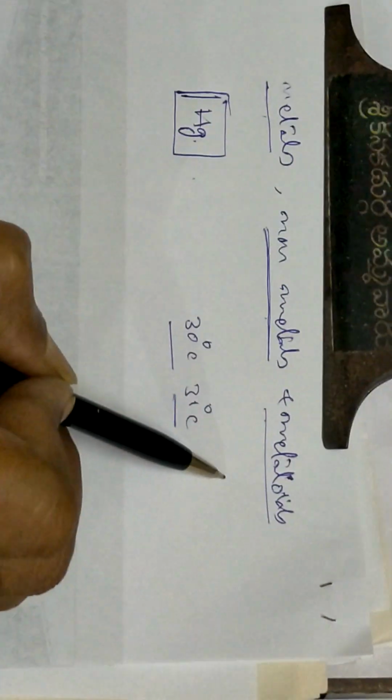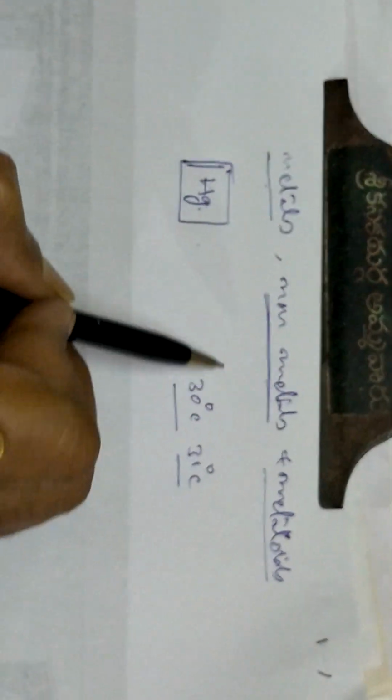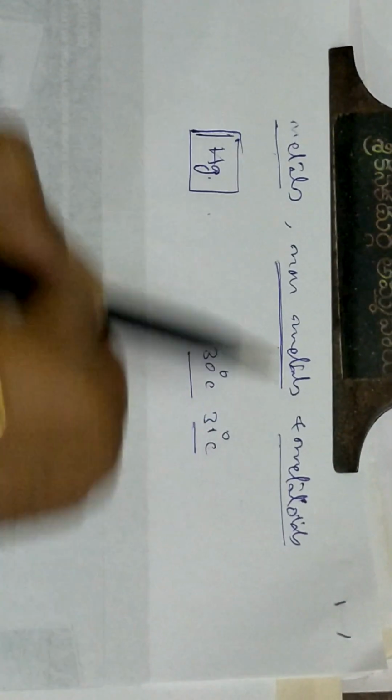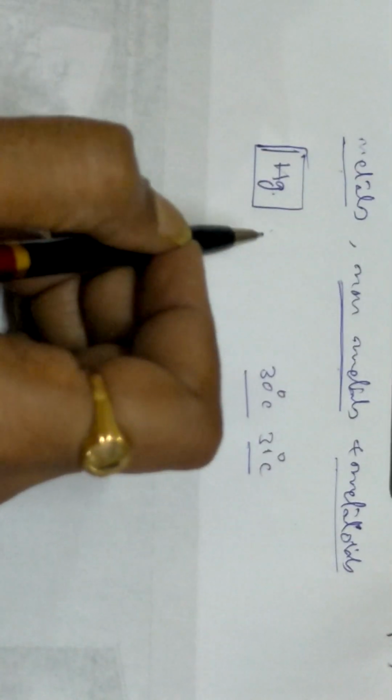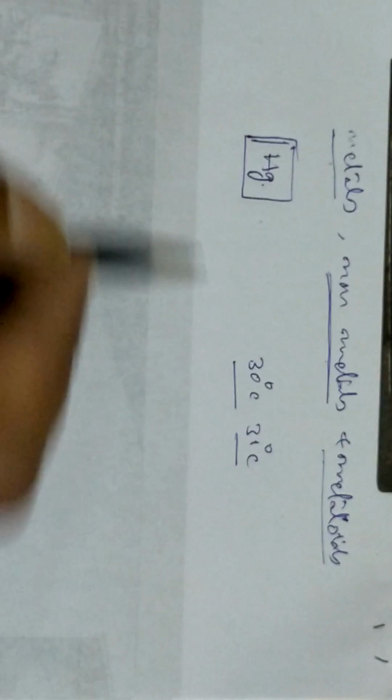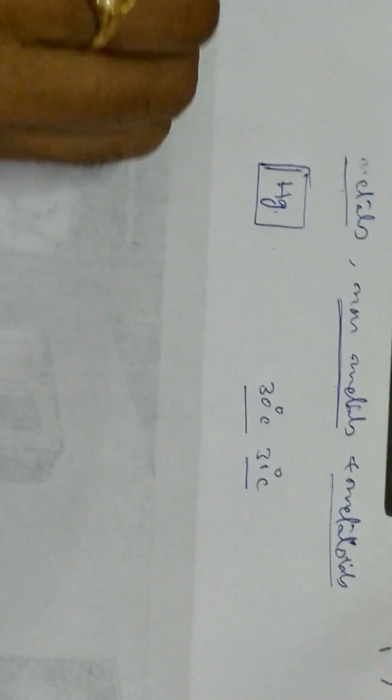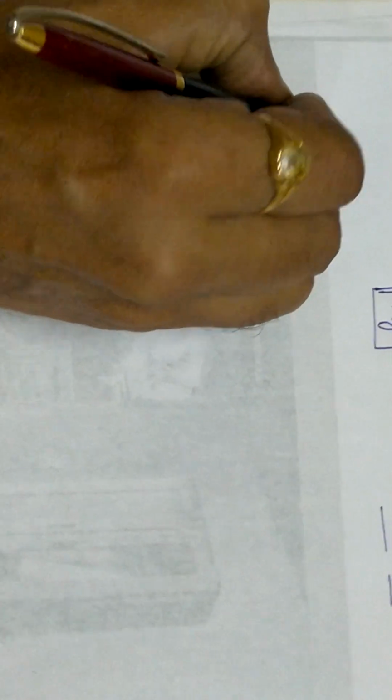Then if you see from left to right, the metal character will come down and the non-metal character will go up. That is the trend of the physical property. There are so many physical properties we can conclude based on this, such as melting point, boiling point, enthalpy of fusion, enthalpy of vaporization, ionization potential, and many more. Now we'll see some 2-3 parameters, like atomic radius.